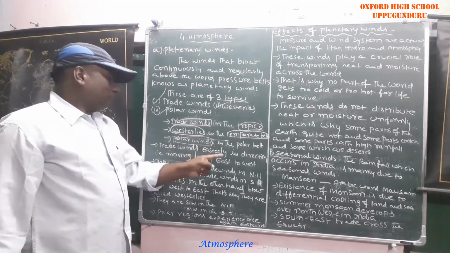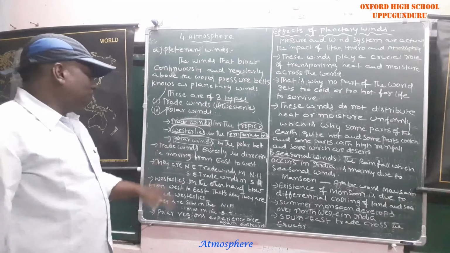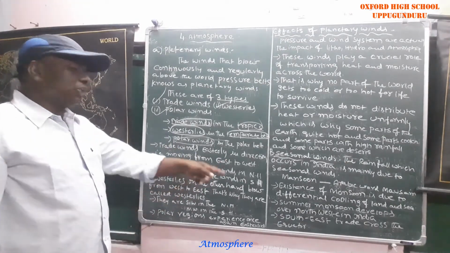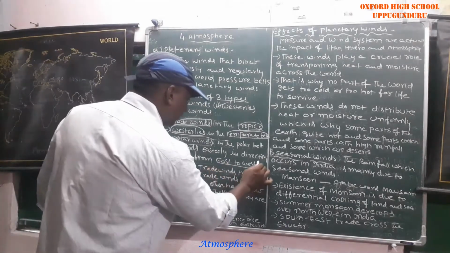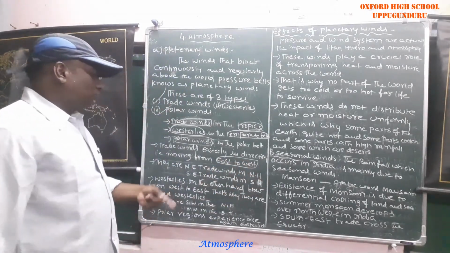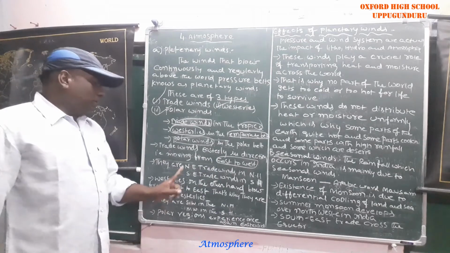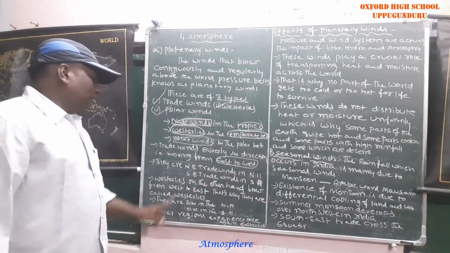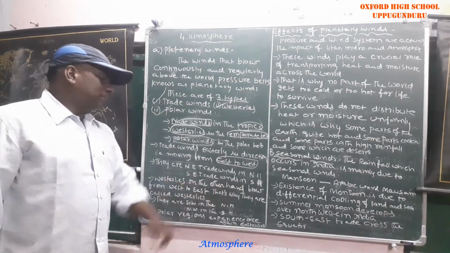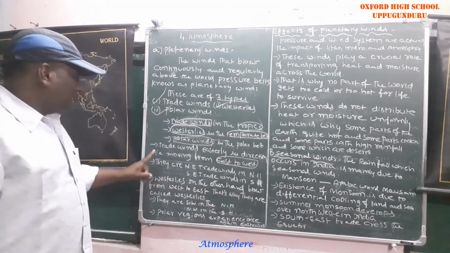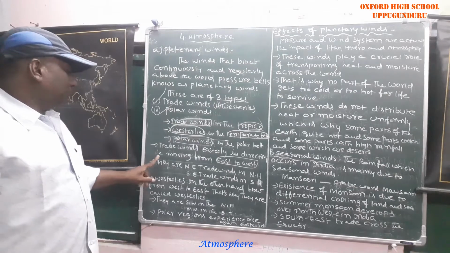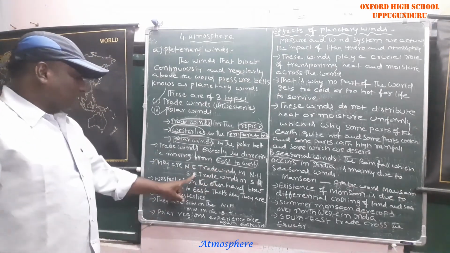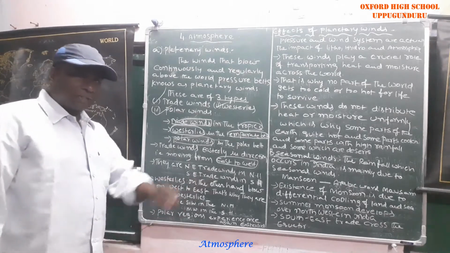Trade winds are easterly in direction. That means trade winds blow from east to west. Very, very important: trade winds altogether move east to west. They are northeast trade winds in the northern hemisphere and southeast trade winds in the southern hemisphere.